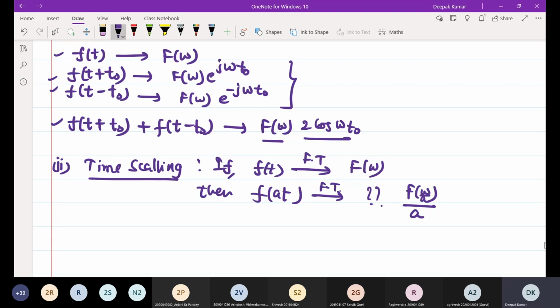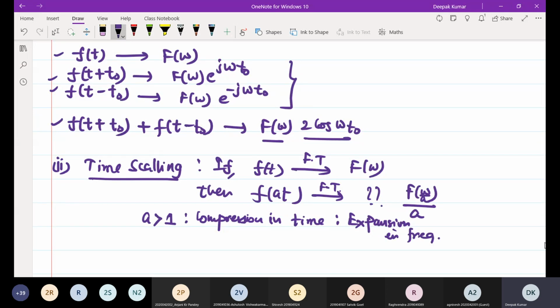So according to this, if the value of a is greater than 1, it means compression in time, and so expansion in the frequency domain.